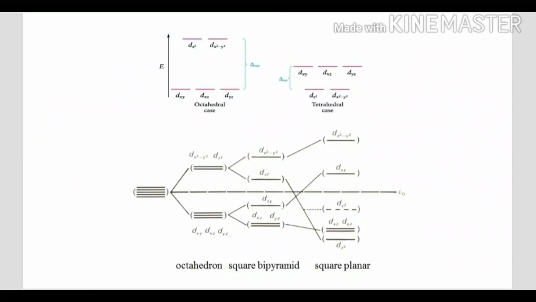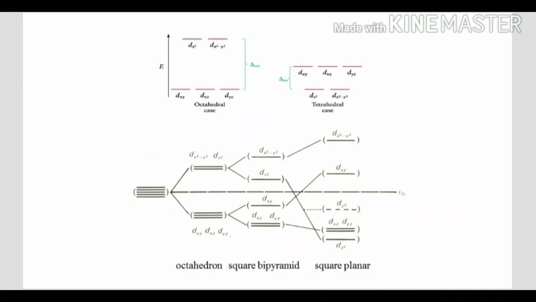This slide shows many different geometries of coordination complexes. At the top are the octahedral case and the tetrahedral case. In the octahedral case, the t2g orbitals are lower and the eg orbitals are higher, and the gap between them is quite large. In the tetrahedral case, the eg orbitals are lower in energy and the t2g orbitals are higher, just opposite to the octahedral case.